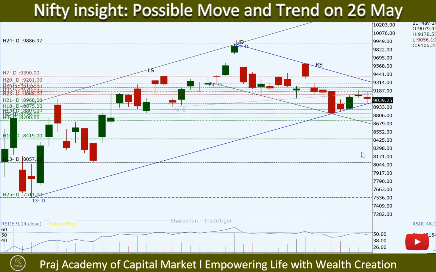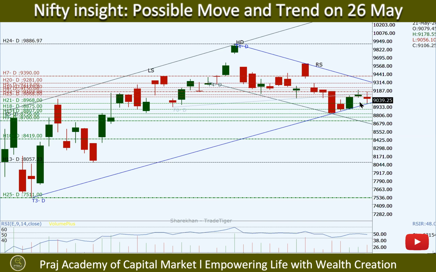Nifty had also broken down from the rising wedge, which was a negative pattern, as well as from the neckline of the head and shoulders. But for some reason, it's taking support in this particular range from 8,800 to 9,200.